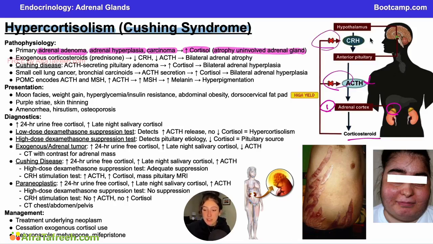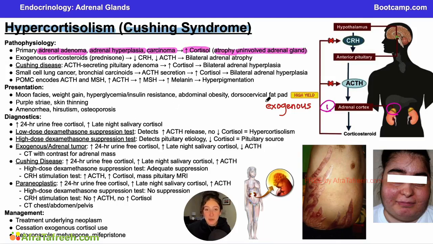So we're going to have very decreased levels of ACTH and decreased levels of CRH because of this negative feedback. Thus, there's not going to be any stimulation for this other adrenal gland here. This unaffected adrenal gland that is listening appropriately to the pathway is not going to be producing any corticosteroid, and that is why it's going to be atrophying. So that is the mechanism of the atrophy here of the uninvolved adrenal gland.